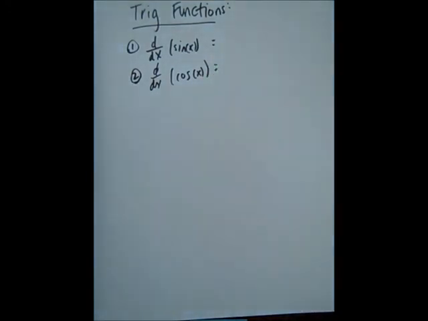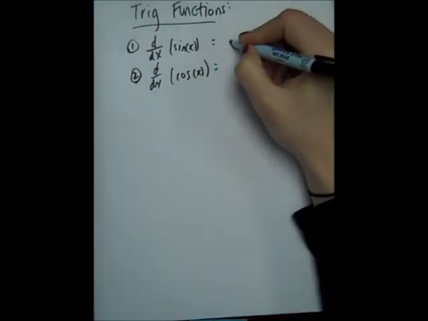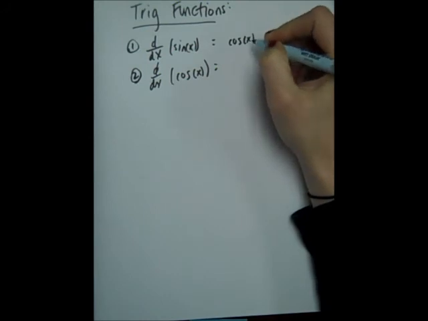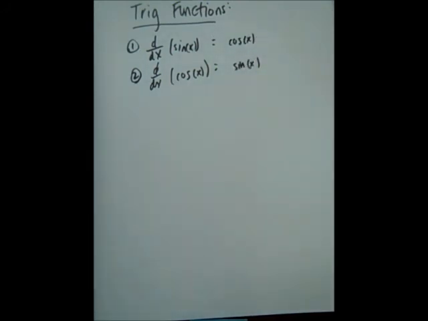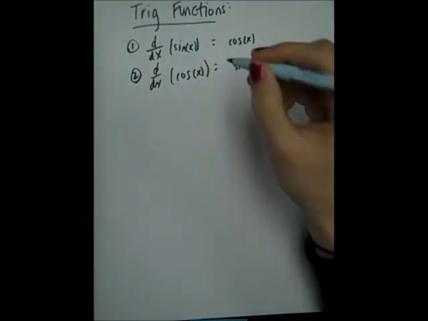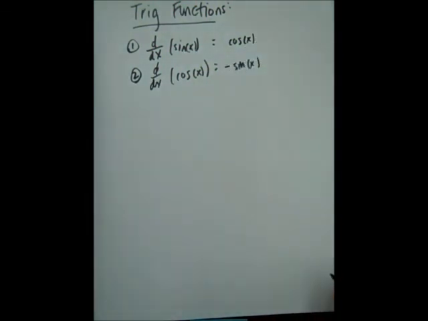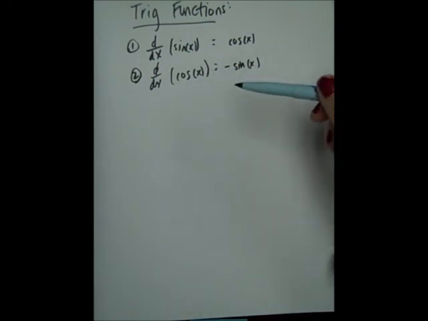It's almost like they bounce back and forth. So you want to say that the derivative of sine is cosine and that the derivative of cosine is sine. The only change you have to make is that actually the derivative of cosine is negative sine. So it's almost like they bounce back and forth between derivatives, but the derivative of cosine is negative sine instead of just sine. So those are your two derivatives. We're going to add these to the derivatives that we already know, and we're going to be able to take the derivative of a lot more functions.